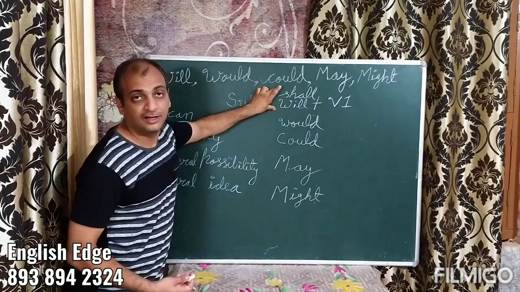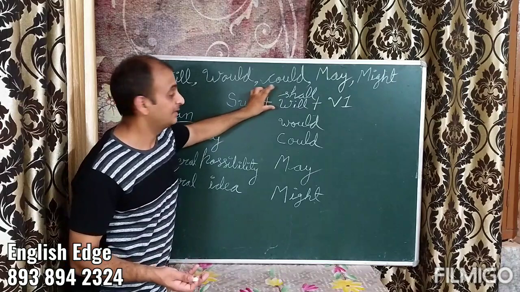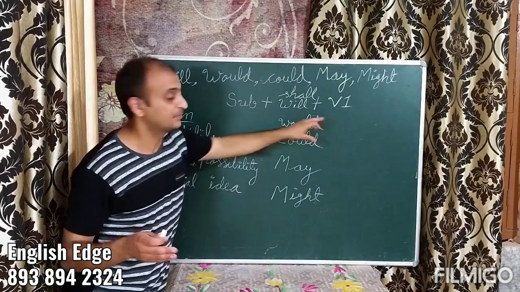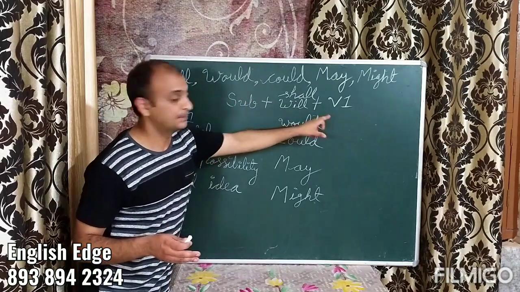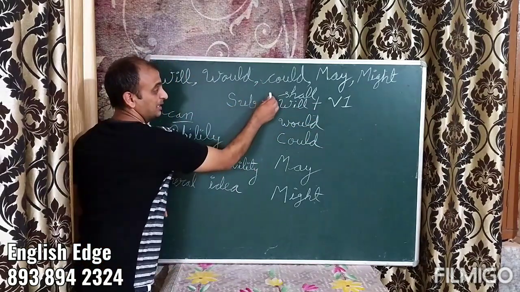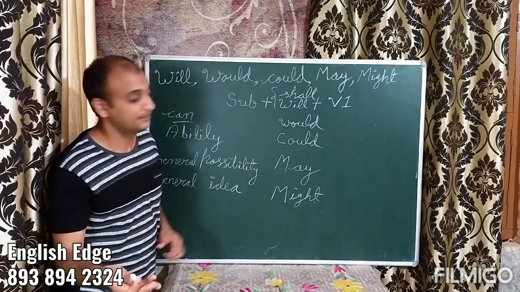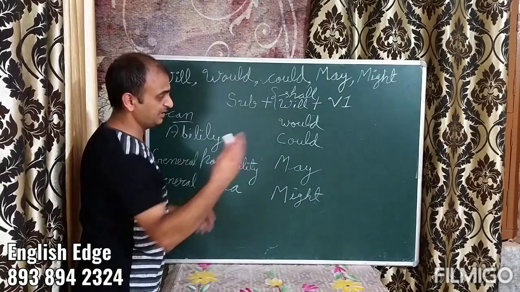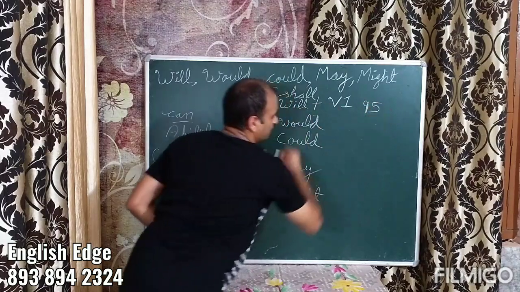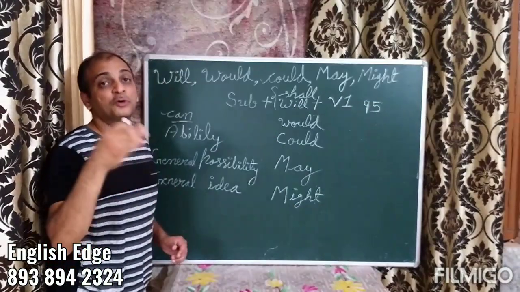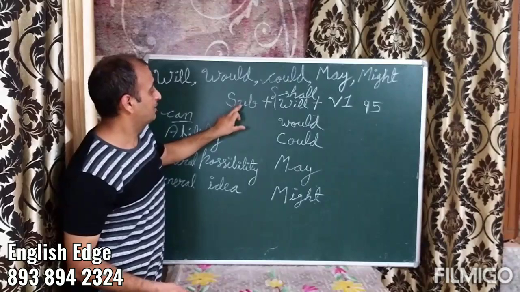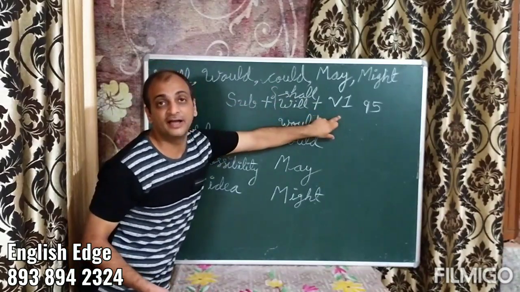Now, will and shall are almost certain. That means you are dead sure that you will reach there in half an hour. So I will be there, I shall be there in half an hour. But here I am not exactly explaining a lot about will and shall because that would be covered in another chapter. Will could be say 95% sure, that you're dead sure this would happen. For example, I will be there or I shall be there in half an hour.